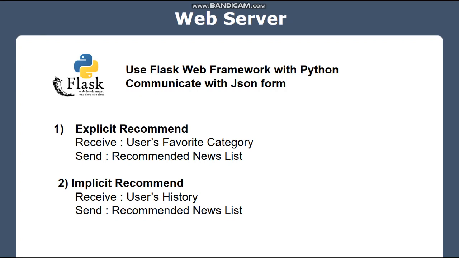To use this recommendation system, we need a web server to communicate with the Android application in real time. So we use the Flask web framework with Python and we communicate in JSON form. The server has 2 requests. The first one is explicit recommend. If the server receives the user's favorite category, we will send a recommended news list based on the user's favorite category. Second is implicit recommend. If the server receives the user's history, we will send a recommended news list based on it.